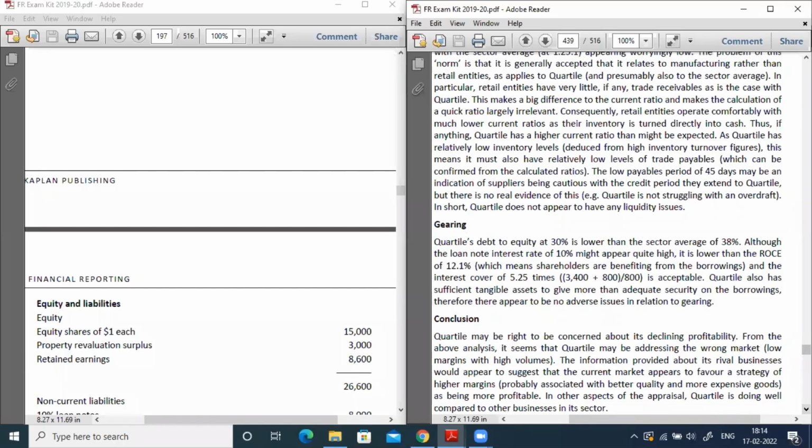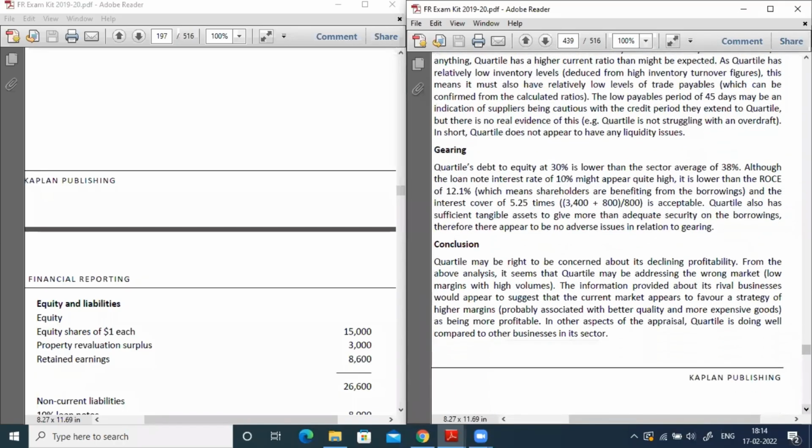Now, the conclusion. The quartile may be right to be concerned about declining profit. From the above analysis, it seems that the quartile may be addressing the wrong market: low margin with high volumes. The information provided about these rival businesses would appear to suggest that the current market favors a strategy of higher margin. It means the company might consider a higher margin.